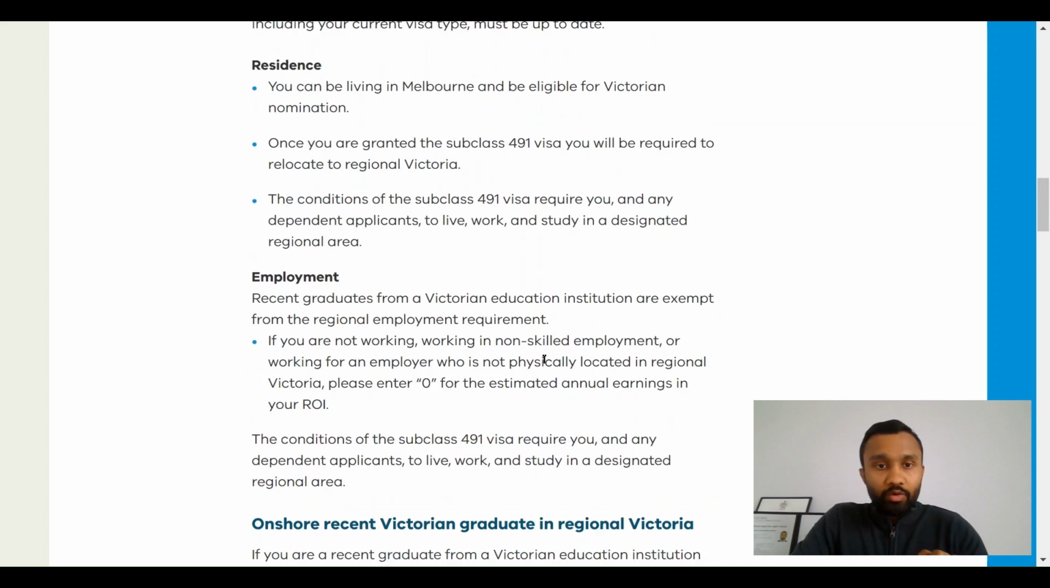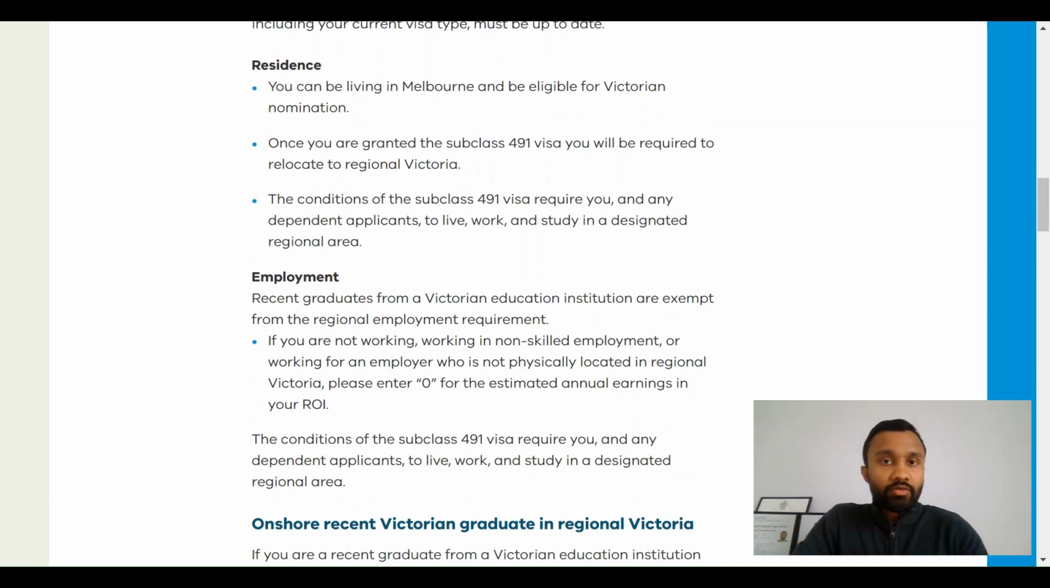So let's look at the employment requirements. Recent graduates from a Victorian Education Institute are exempt from the regional employment requirement. So if you're a recent graduate from a Victorian Education Institute, you are exempt from the employment requirement. If you are not working, or you're working in non-skilled employment, or working for an employer who is not physically located in regional Victoria, you must enter zero for the estimated annual earnings in your ROI.